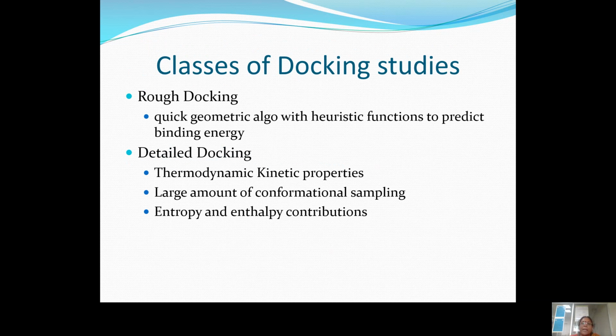Coming back to the classes of docking studies, you have rough docking and detailed docking. Rough docking deals with the prediction of binding energy. Detailed docking deals with thermodynamic and kinetic properties and a large amount of conformational sampling, and both entropy and enthalpy contributions are taken into account. Based upon our refinement and our constraints, we can select flexible docking, meaning both molecules are flexible, or either one is flexible. Based upon our computational resources, we can select any one of the docking types.